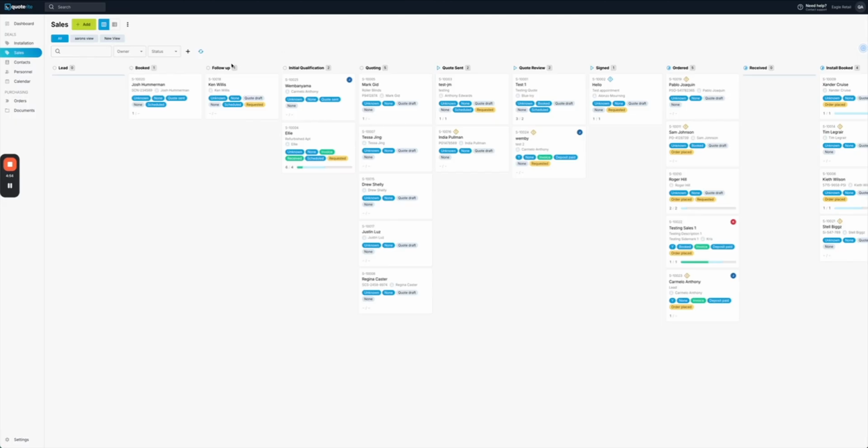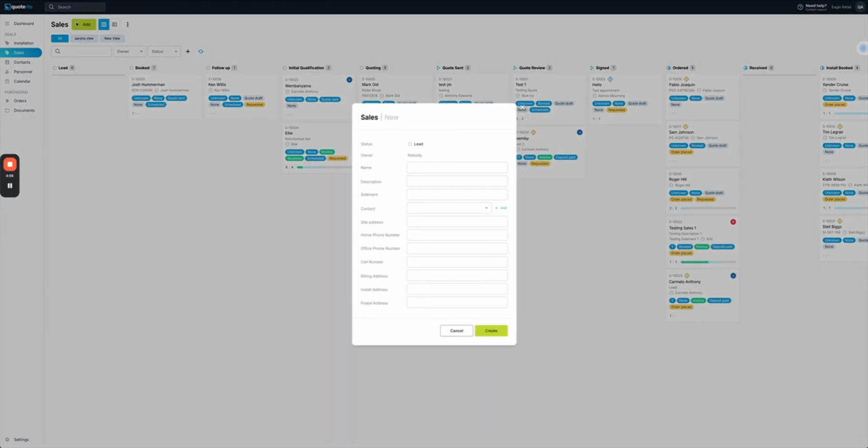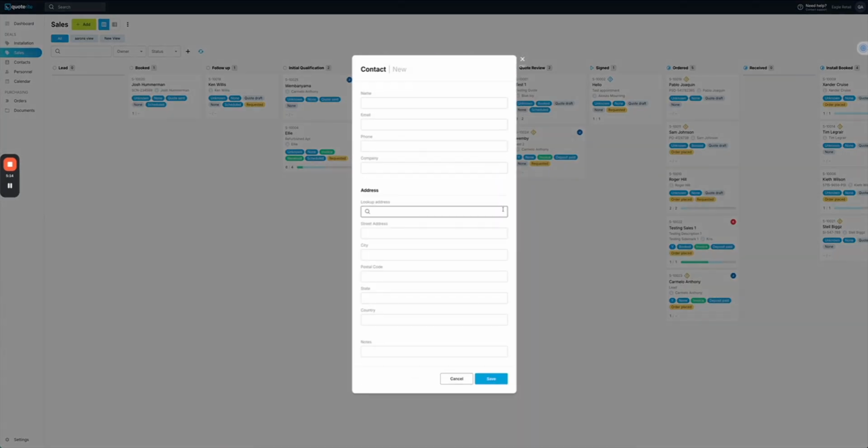To show you what the deals are, let's go in here and look at adding a deal. So obviously we can add the name, we could add a description. So, holiday house, a side mark could be option 1. The contacts, so we can have a choice from our contacts module, or we can add a contact if we'd like. These fields can also be customized as well.